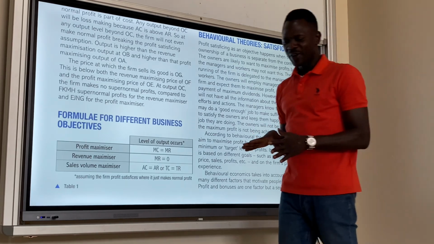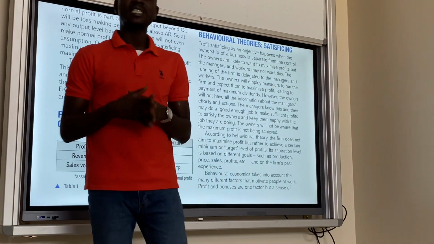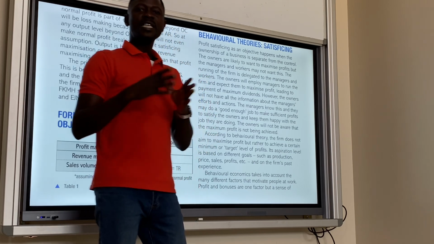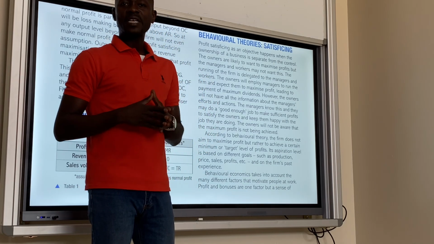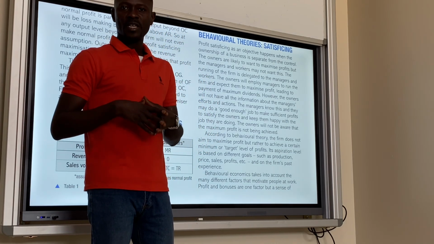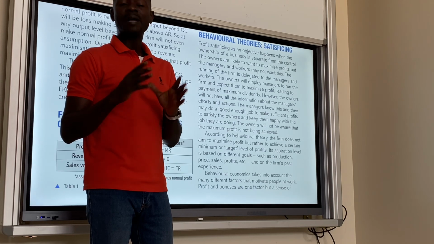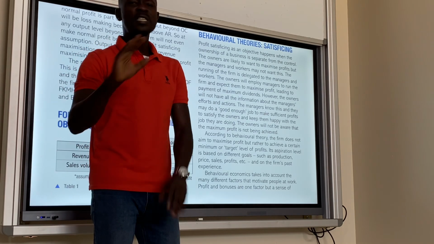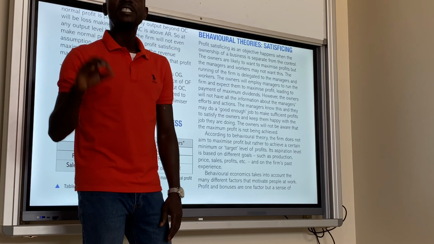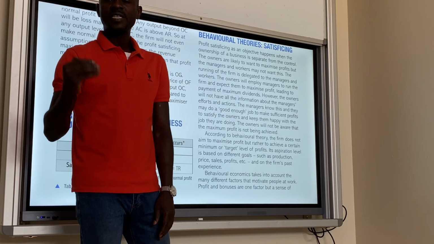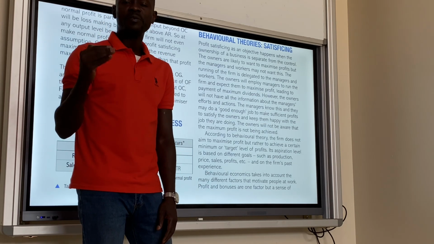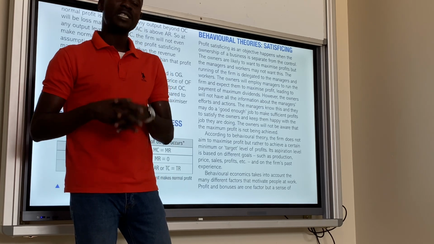When we talk about satisficing, simply it's about profit satisficing. And for profit satisficing, it means the managers and the directors of the business are able to make enough profit that makes shareholders happy. It is not profit maximization, but profit satisficing. Making enough profit that makes the owners of the business happy. That is what profit satisficing is.